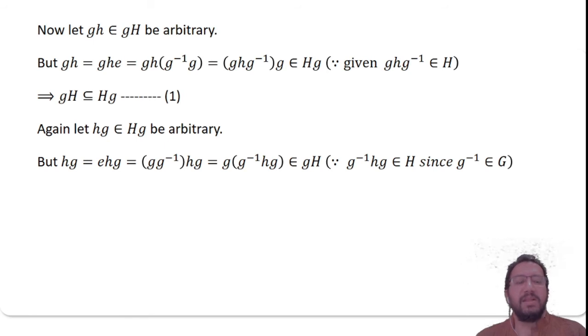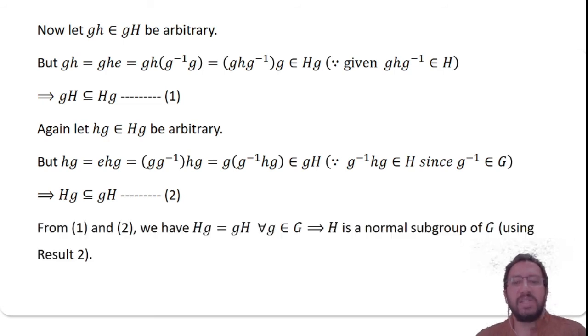Then again with the same idea you write h as eh, and e as gg inverse, and use the associativity to get which belongs to GH. That is, small hg belongs to the left coset GH. Again that proves each and every element of the right coset Hg is in the left coset GH. Therefore, the right coset Hg is contained in the left coset GH. From 1 and 2 it shows GH equals Hg.